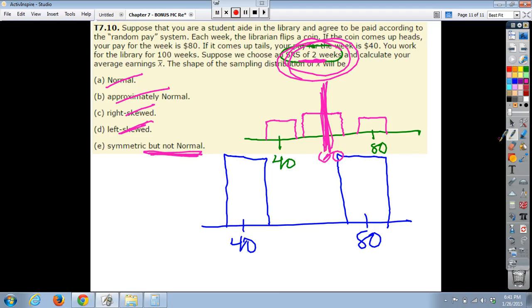If the sample size was, say, 30 weeks, then we could say it's definitely going to be roughly symmetric and normal. So if our sample size was large enough, the central limit theorem could kick in, and then we could safely say that it is approximately normal. Really, at that point, we could just go with B, because that is approximately normal. So that is all. Good luck studying, and hopefully you rock the multiple choice part on the test.